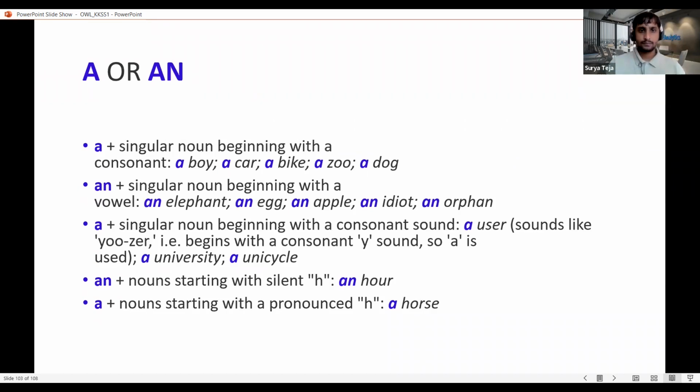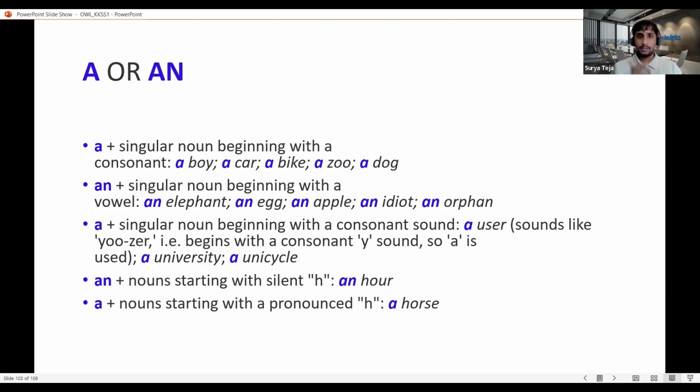And here if you see, we have just divided the whole sentence or the whole context in which we say a or an into different types. If you see here, a plus singular noun beginning with a consonant. So boy is a singular noun, we are not talking about boys.